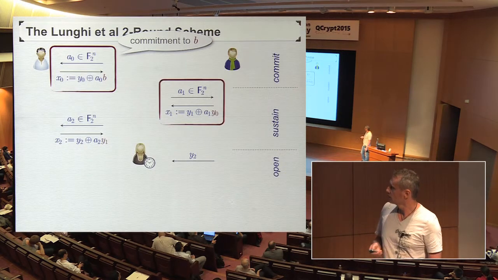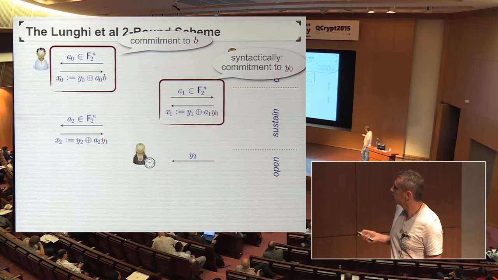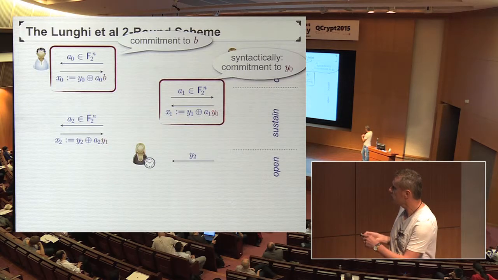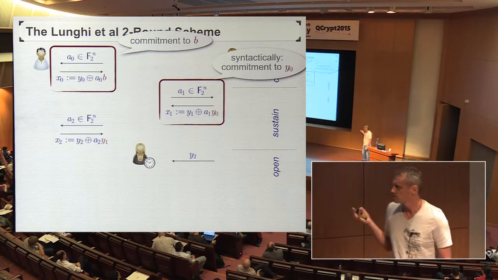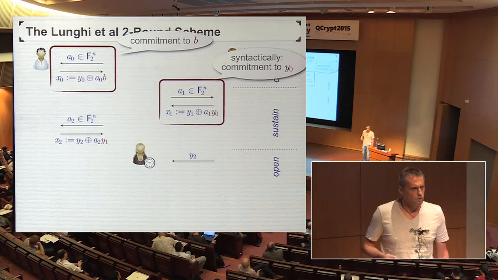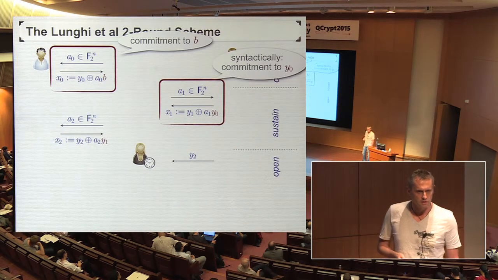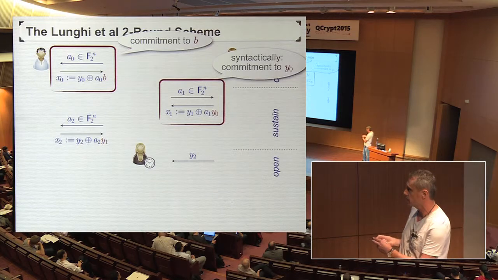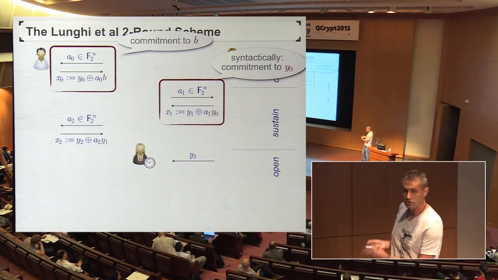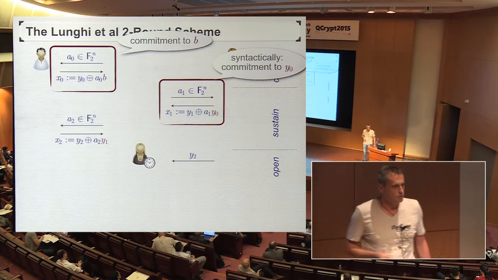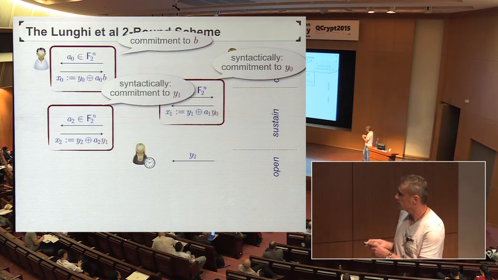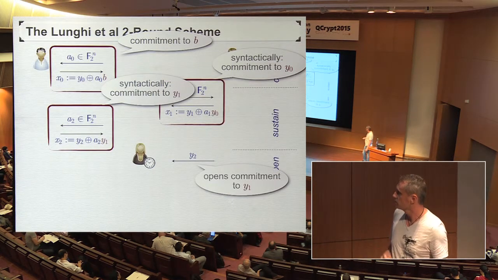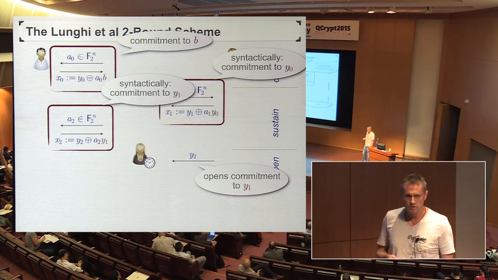The next round of communication is syntactically just a commitment to Y0. I say syntactically because per se, we don't really know what happens with the cryptographic scheme in terms of security when we plug in a string here rather than a bit. But for the moment, I ignore this issue. Then the next round of communication is a commitment to Y1, and so on and so forth.